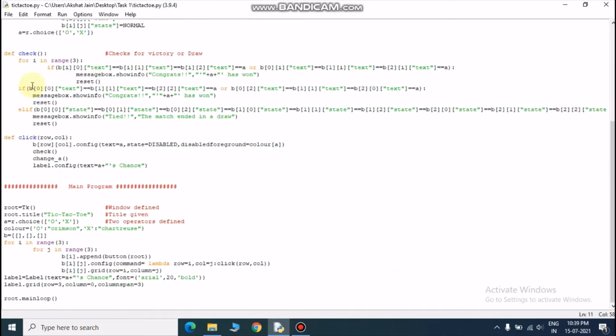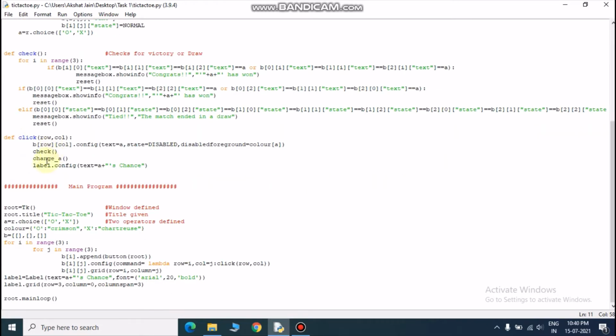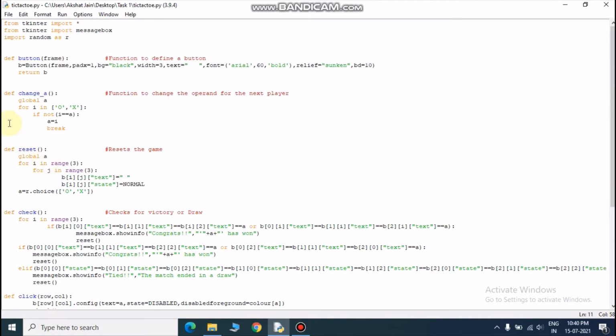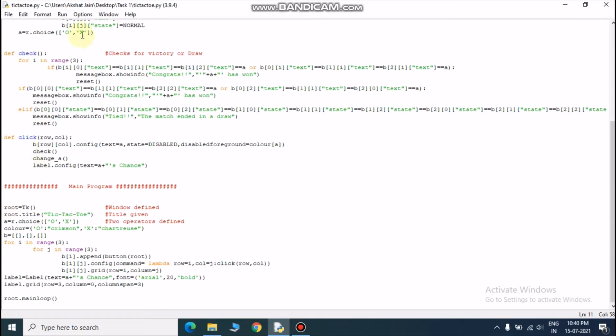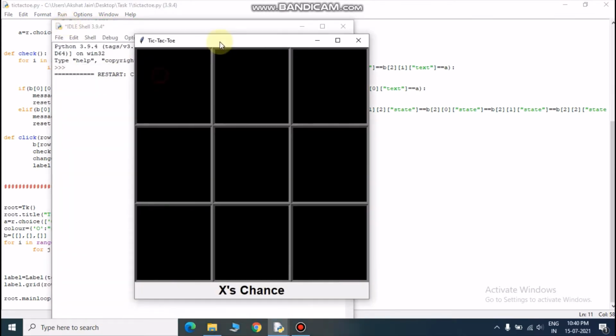Here I have created many functions like button, change, reset, check and click. We will discuss each function in sequence. Let us first check the output of this code. This is the basic output, and here we can see that it's X's chance. Now let us run it two or three times, and then we will go on with the code and see what is going on in the code.